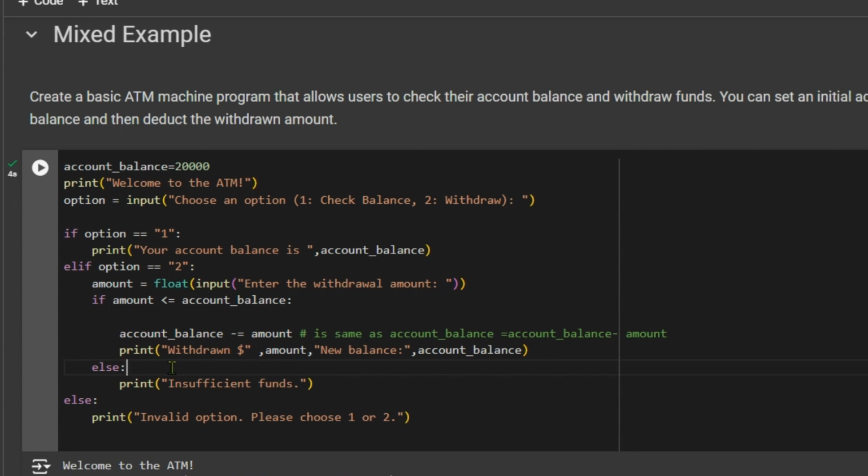Apart from that, if we want to just see what the account balance is, we can run the program and make a choice of 1, enter, that's it. Your account balance is 20,000 will be displayed. So this covers all the variations that we studied in if else statements.